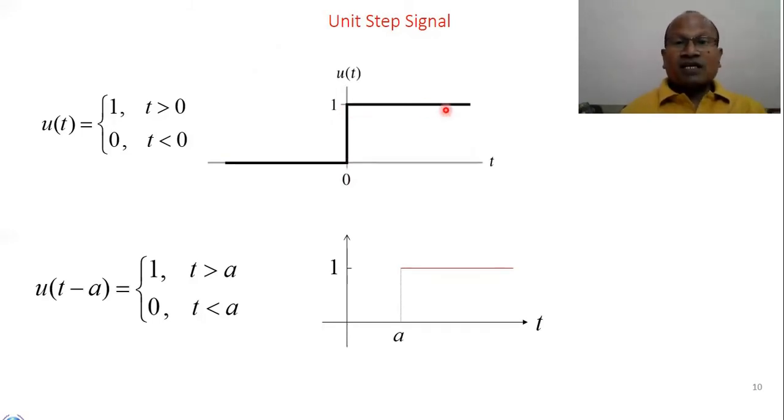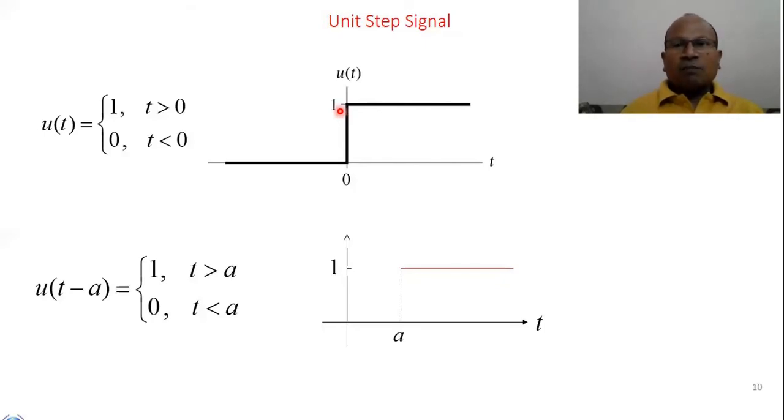So when you go to a staircase, either down or up, you always have the abrupt change either going up or going down. So there is an abrupt change in the levels. Therefore, this is looking like a step. We call it a step signal. The magnitude is 1, so we call it the unity step signal.